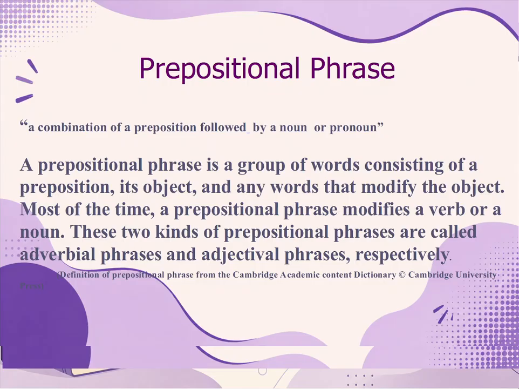So a preposition phrase is a phrase which is a combination of preposition followed by a noun or pronoun. So this group of words consists of a preposition and its object. Sometimes they also have some words that modify the object.